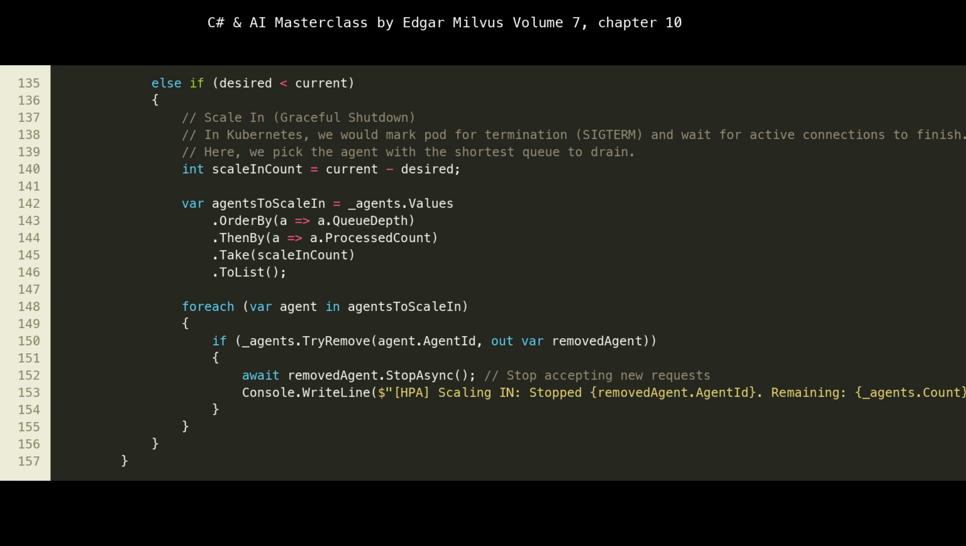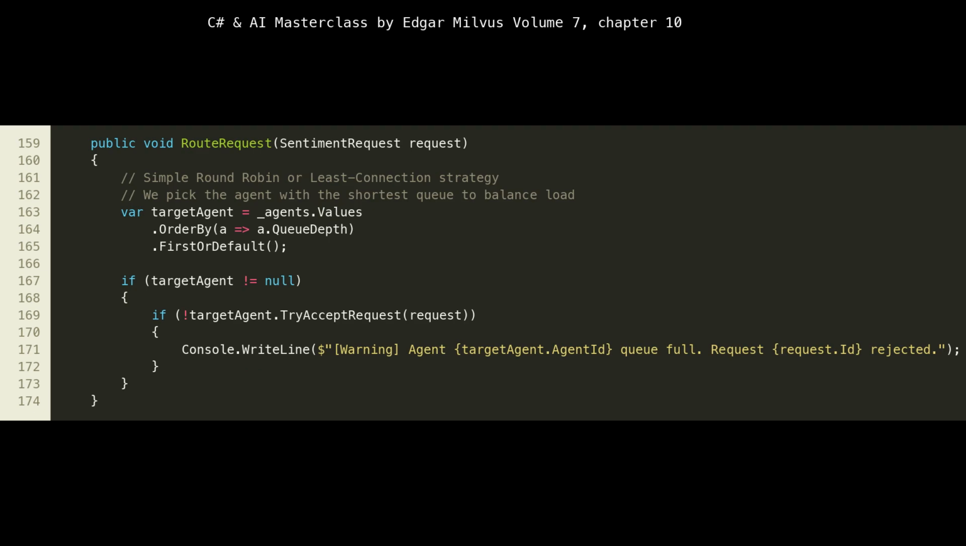For each agent to be removed, we call removedAgent.StopAsync, line 152, which gracefully completes its internal queue before the agent is effectively decommissioned. This ensures no in-flight requests are lost, a critical aspect of reliable microservice operations.